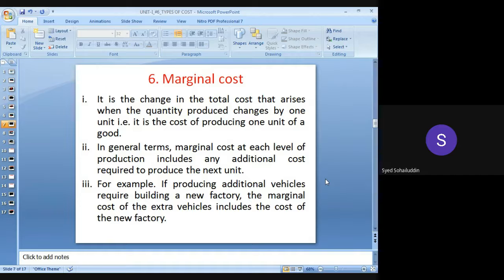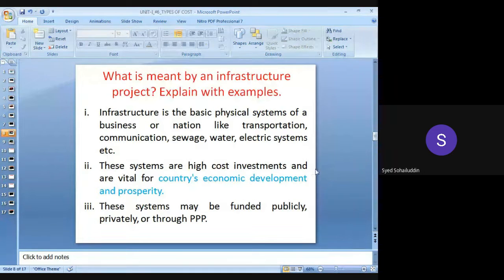तो जब change हो रहा है, the extra things will be required, extra machines will be required, extra tools and plants will be required, extra equipments will be required, extra manpower will be required. तो ये सारा कॉस्ट काय में जाएगा, ये मार्जिनल में जाएगा. दिस विल बी कंसिडर्ड अंडर द मार्जिनल कॉस्ट, ठीक है.